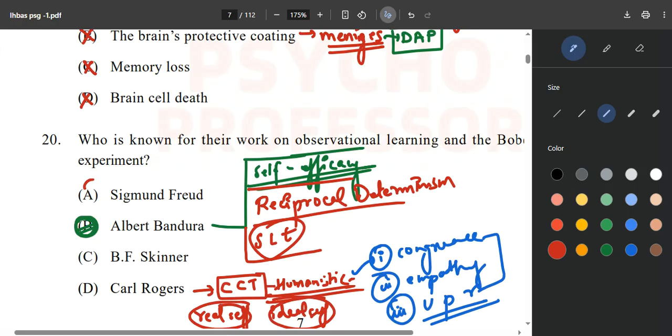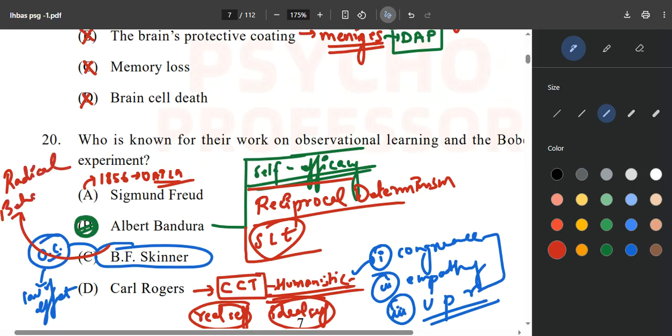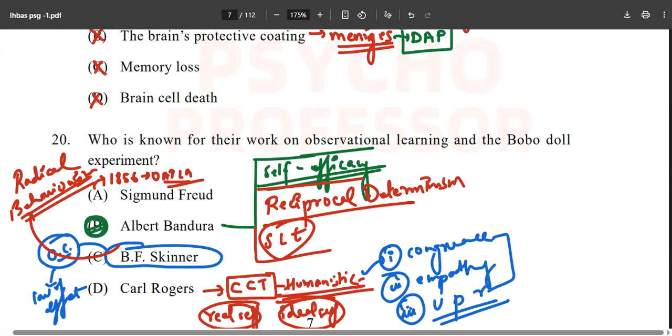Sigmund Freud, we also discussed, born in 1856, gave the psychosexual stages of development, OAPLG, and all those things. And B.F. Skinner gave operant conditioning, based on the laws of learning, the law of effect of E.L. Thorndike. He also talked about radical behaviorism, and we did this in our previous video about B.F. Skinner. With this, we are finished with this part.